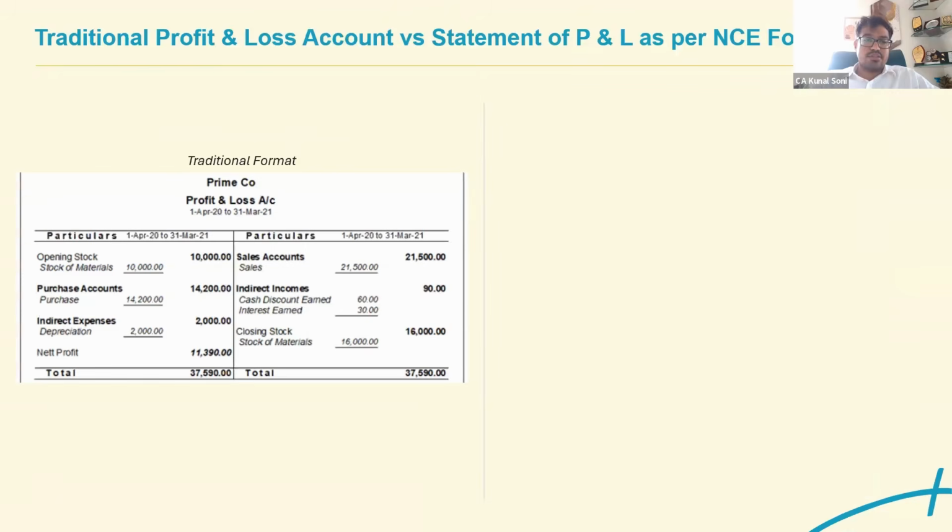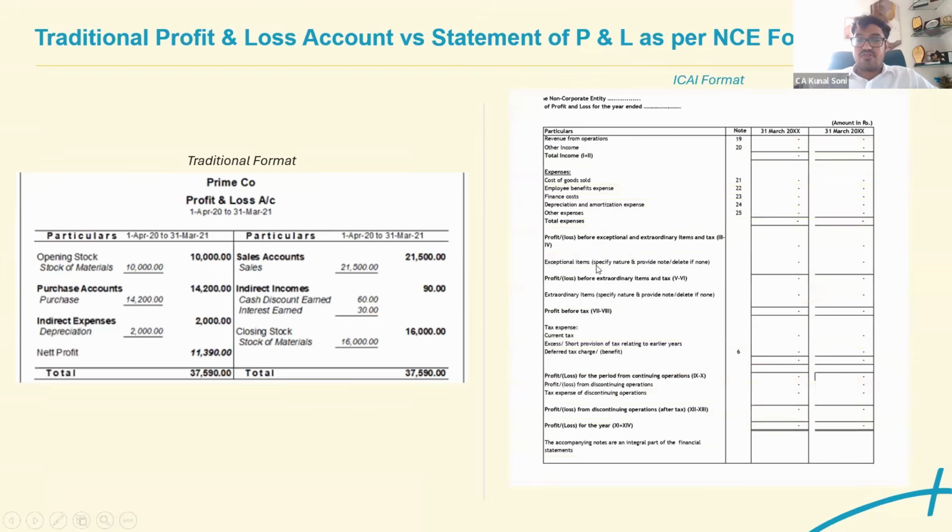So similarly, there has been this old format. This is the default format of Tally. You all might be aware of the fact. And this is the format that has been prescribed by ICAI for the purpose of these non-corporate entities.